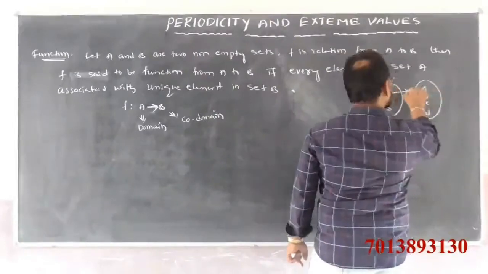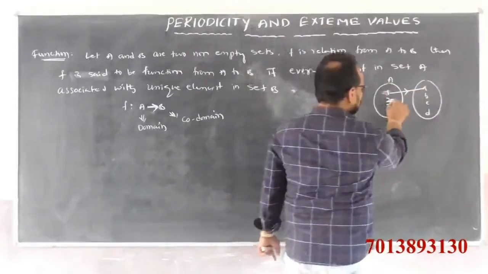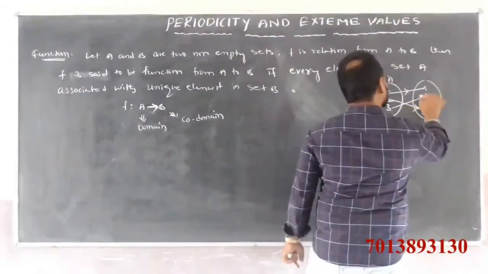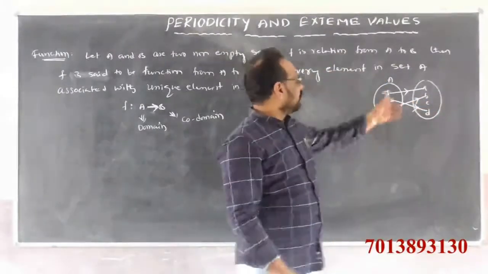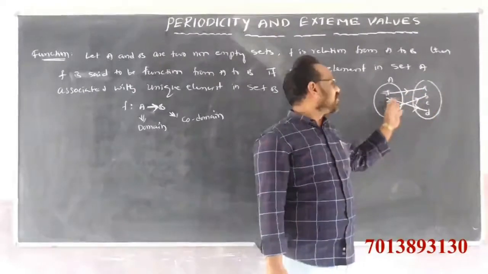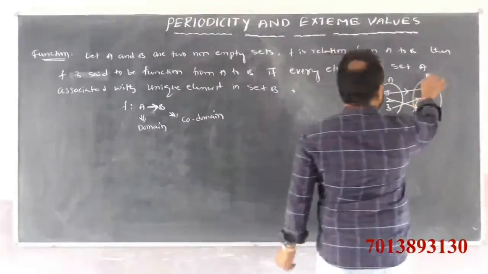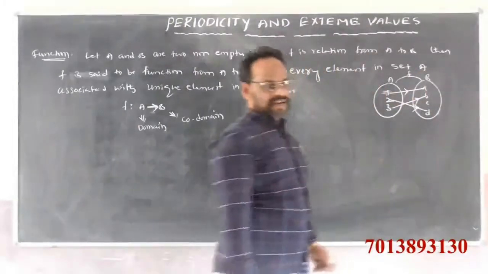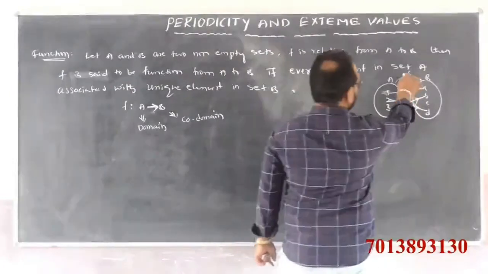Then F is called a function from A to B.